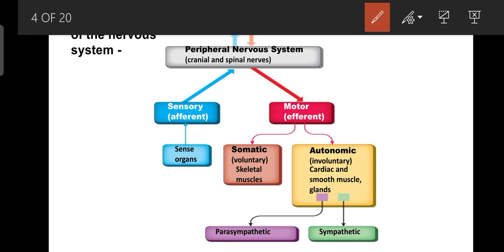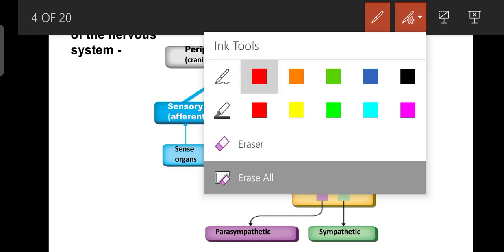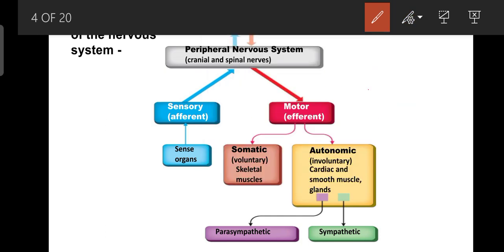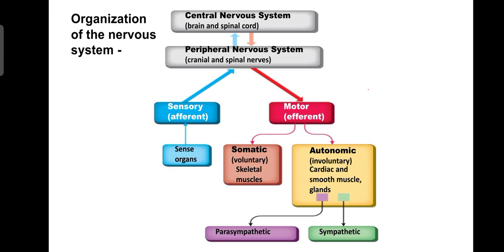As you see in this chart, this represents the interconnection of central nervous system with the peripheral nervous system. Then again, peripheral nervous system is divided into sensory or afferent and motor or efferent.